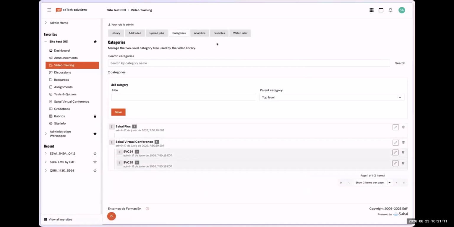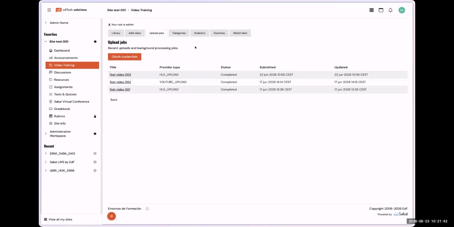Also, as I said, we do have categories. So maybe we would like to manage different videos using the categories tab. So here we would like to create the Sakai Plus and Sakai Virtual Conference category. So when we create a new video, we could set the specific category. We could add a lot of categories because right now videos can be attached with multiple categories. So there is no limitation around that. And also multiple categories can be attached to different videos, right?